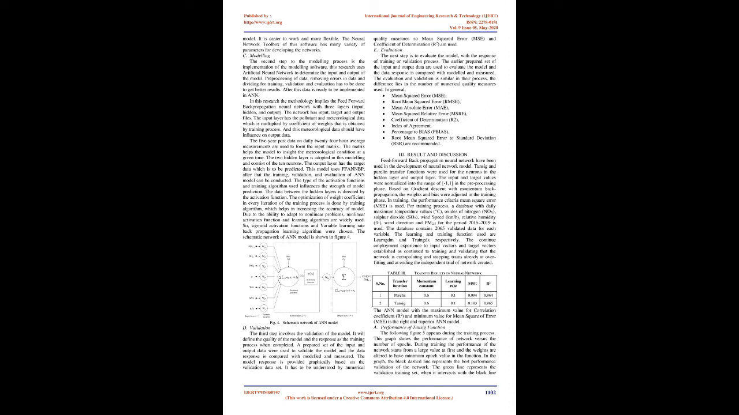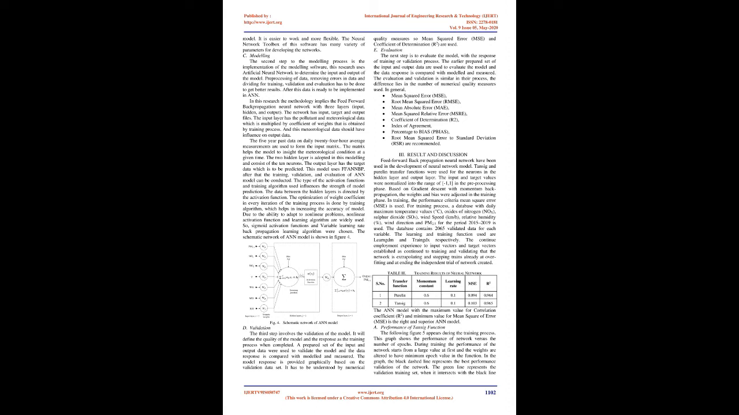The 5-year past data on daily 24-hour average measurements are used to form the input matrix. The matrix helps the model gain insight into the meteorological condition at a given time. The 2 hidden layers adopted in this modeling consist of 10 neurons. The output layer has the target data which is to be predicted. This model uses FFBP. After that, the training, validation, and evaluation of the NN model can be conducted.